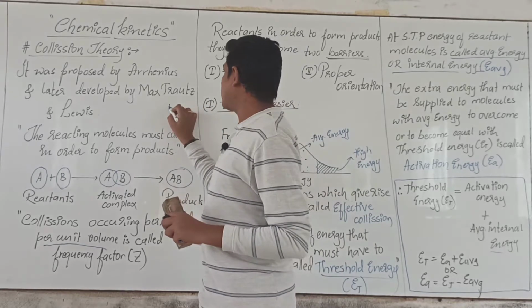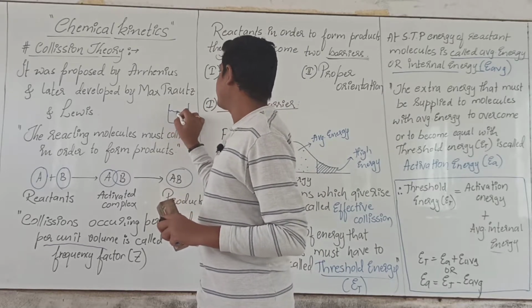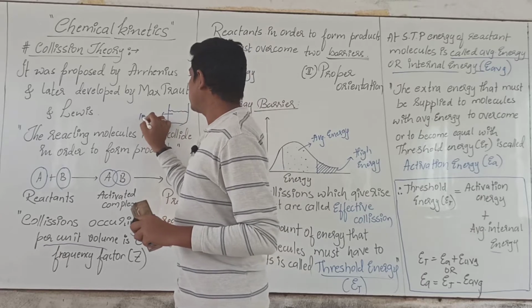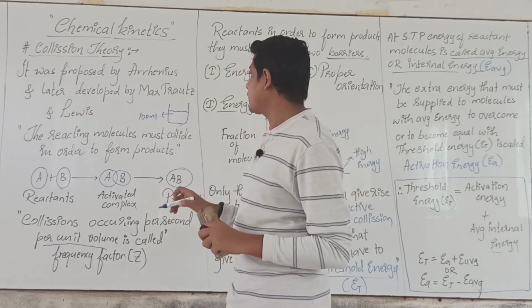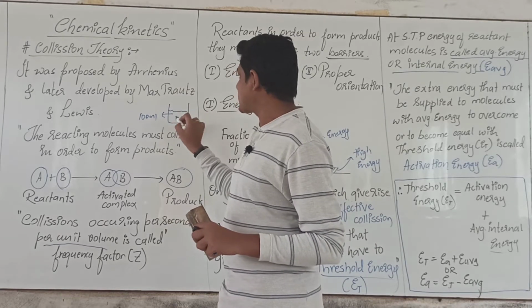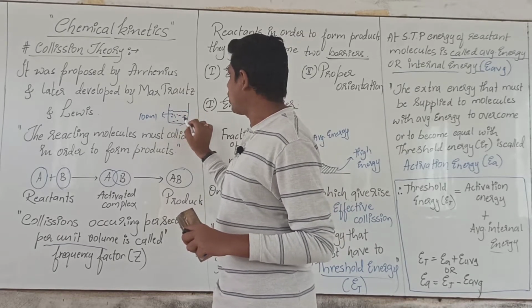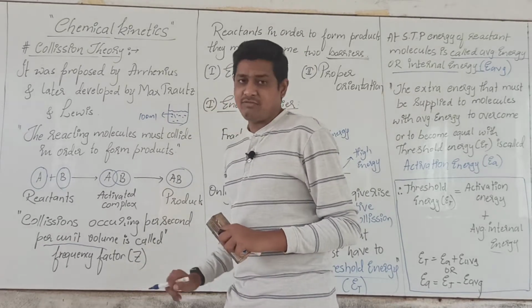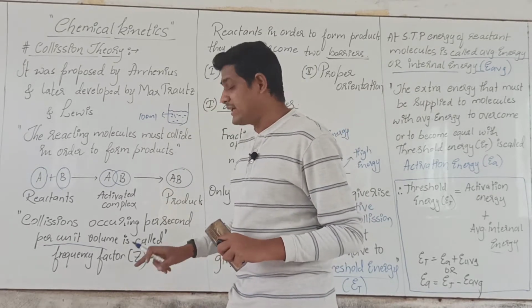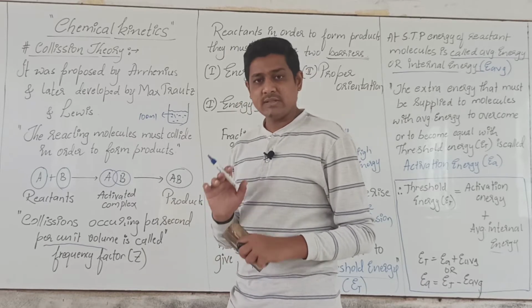So suppose I am taking 100 ml of water, or 100 ml of reacting mixture. How many collisions are occurring between the reactant molecules per second is called the frequency factor, and the frequency factor is denoted by the symbol capital Z.